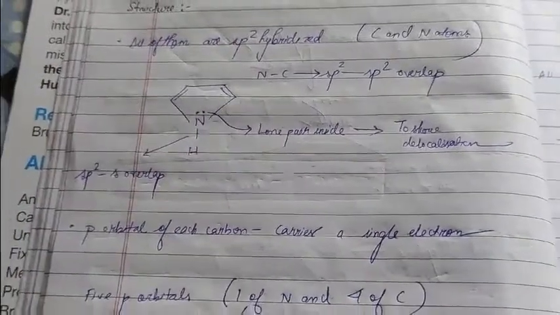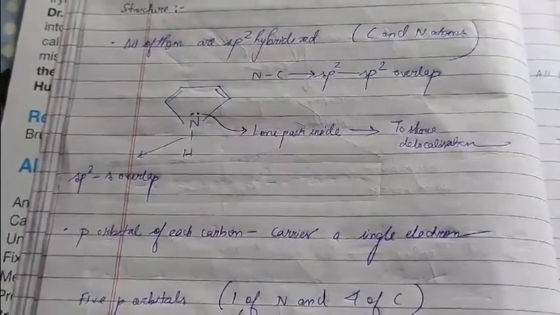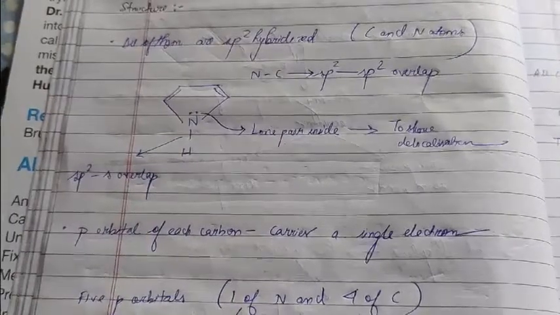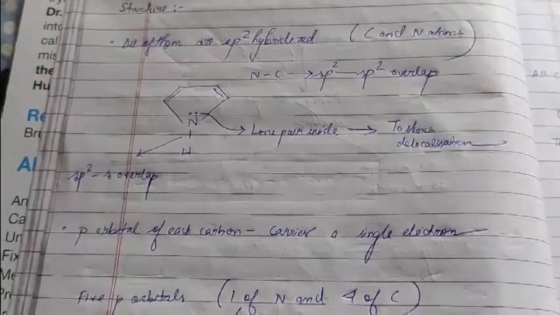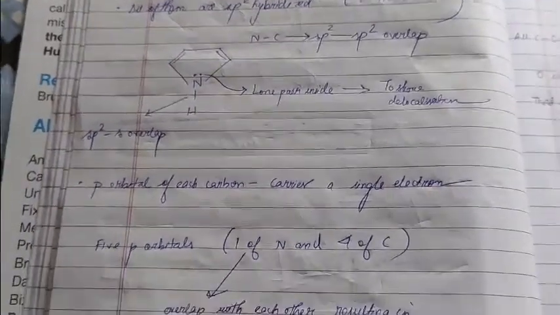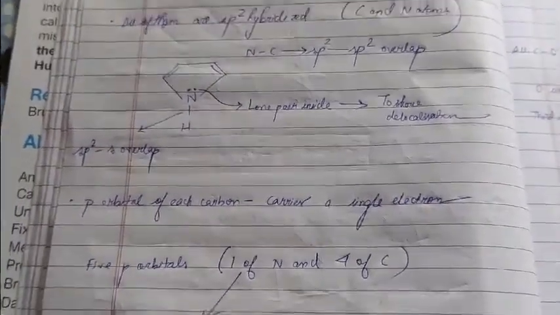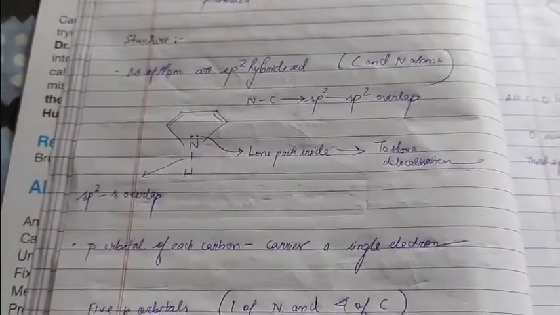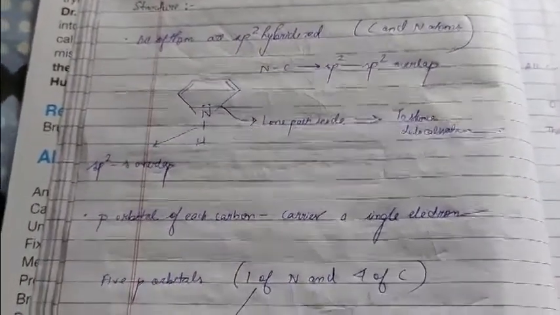So what you need to understand here is that there are two types of hybridized bonds available here. One is the sp2-sp2, and the other is the sp2-s. What you can also see is that the p orbital of each carbon carries a single electron.